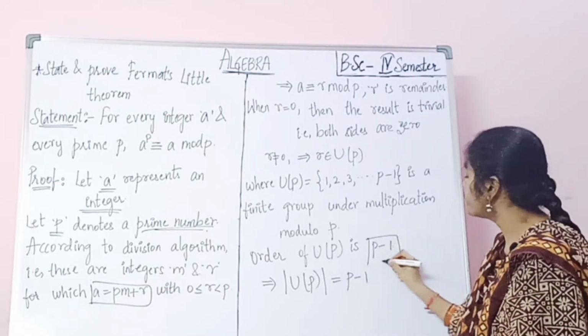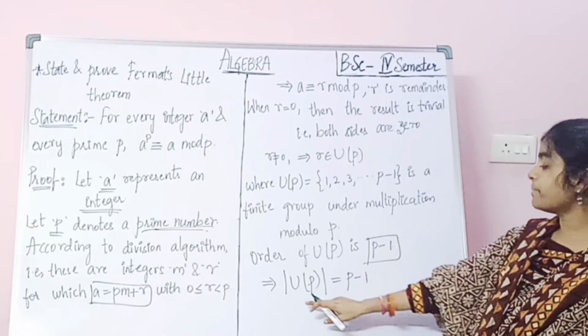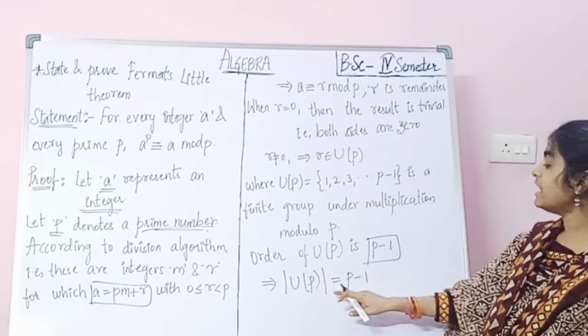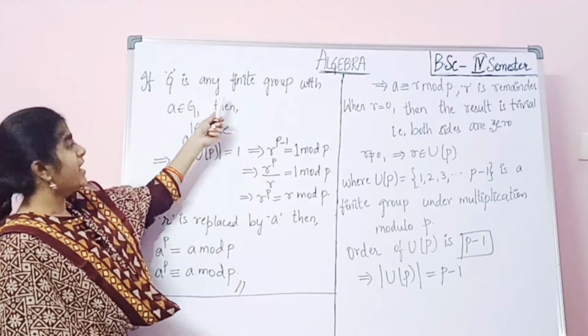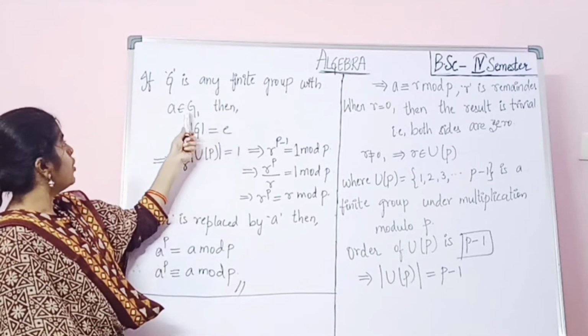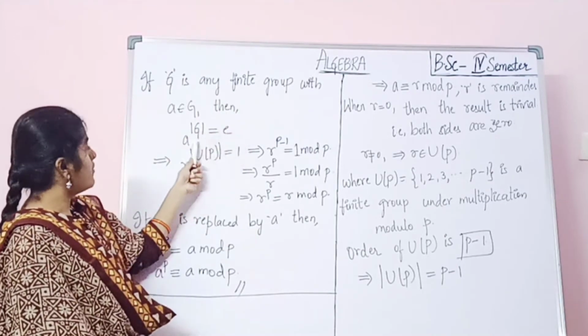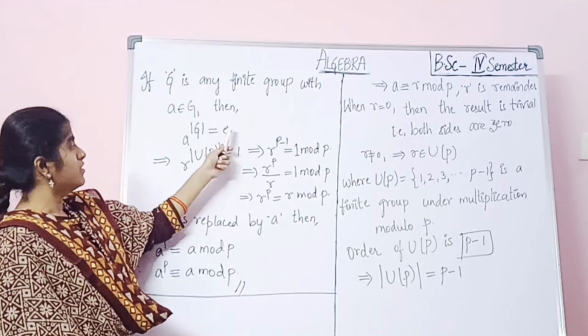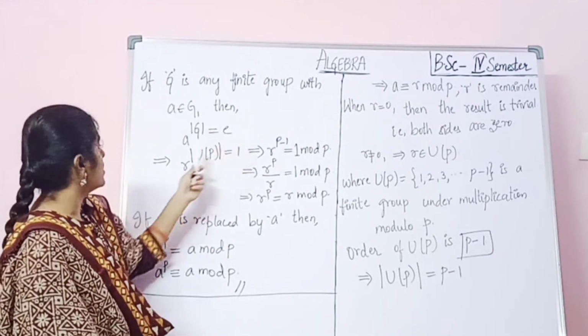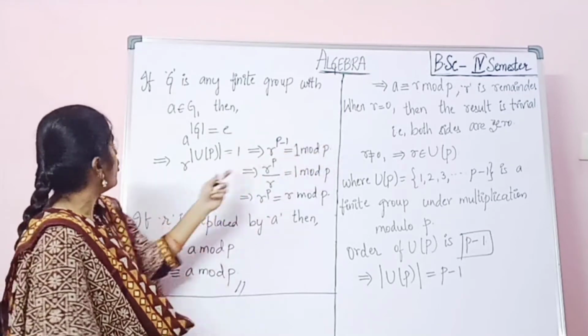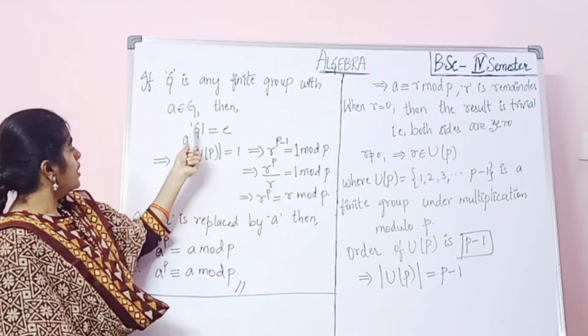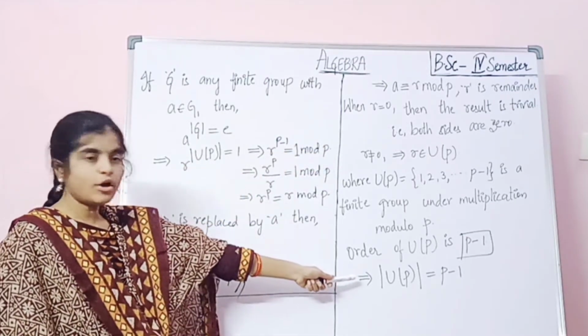If G is a finite group with a belongs to G, then a power order G equals e, where e means identity.